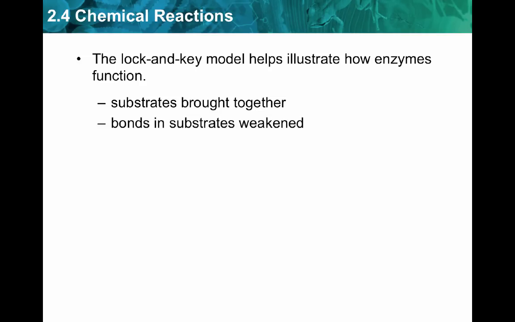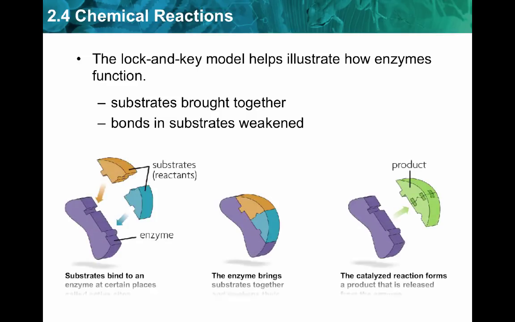The enzyme also works to bring substrates together. So maybe it's an enzyme that is breaking one thing down into two, or perhaps it's an enzyme that's taking two different things and putting them together to make one. If that's the case, when my substrates bind to the enzyme, its job is to weaken the bonds of these two substrates, or if this was just one substrate, to weaken the bonds within it, to encourage and speed up the reaction. And so once that catalyzed reaction occurs, the new product is then released.